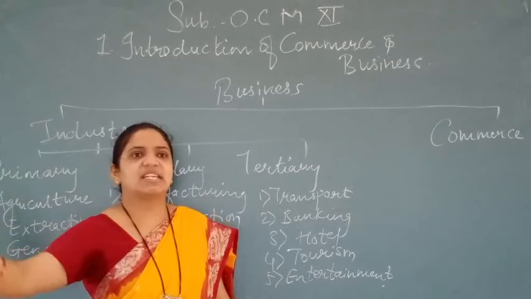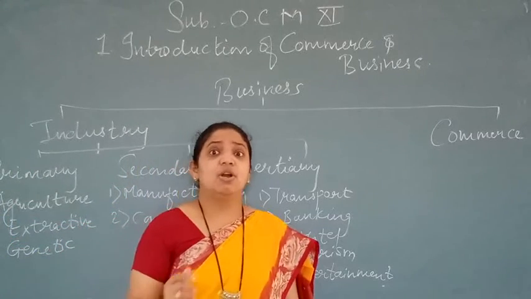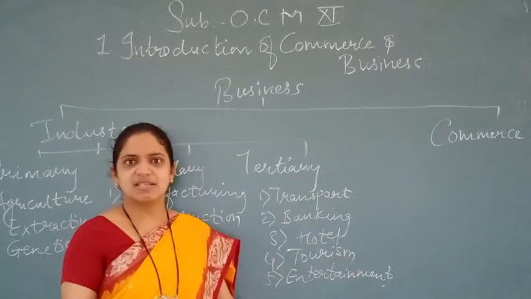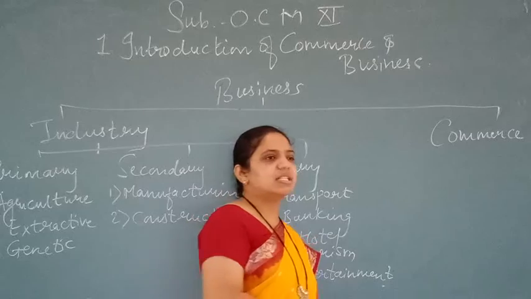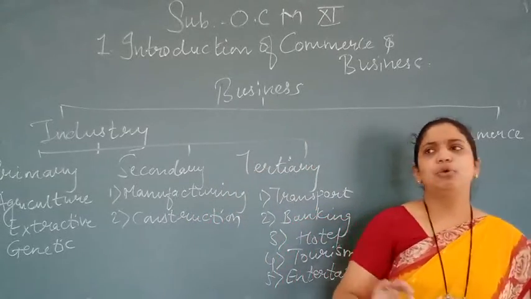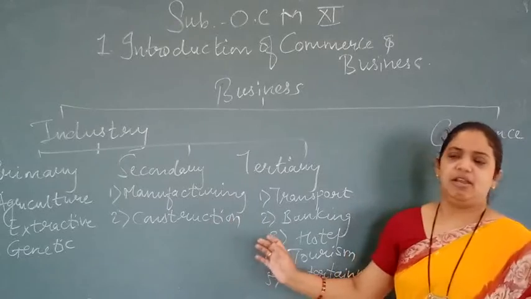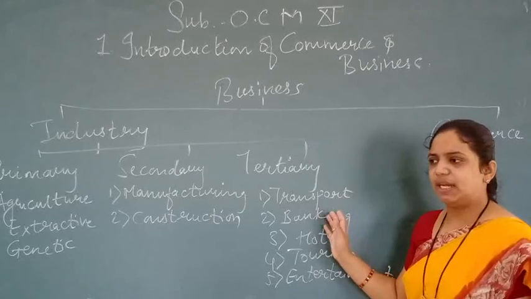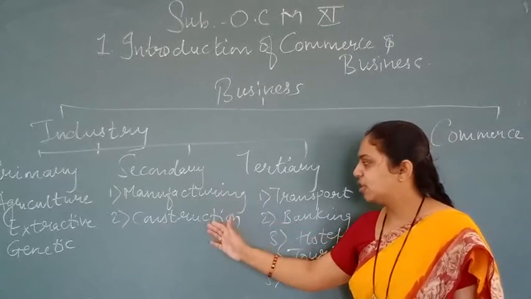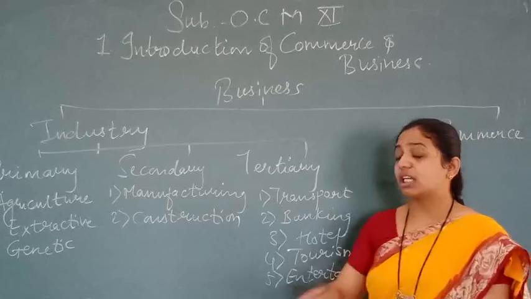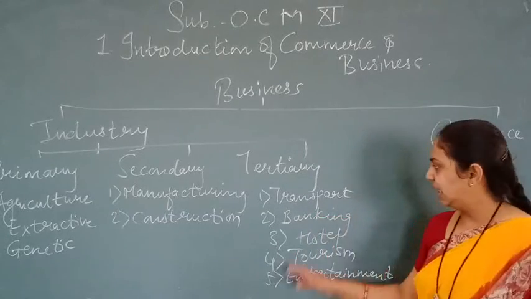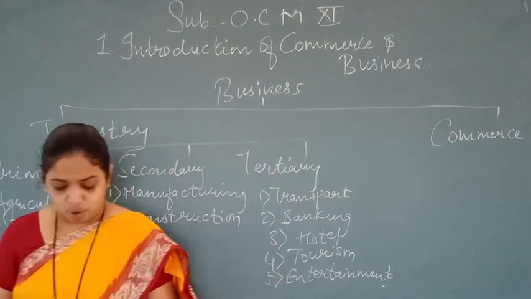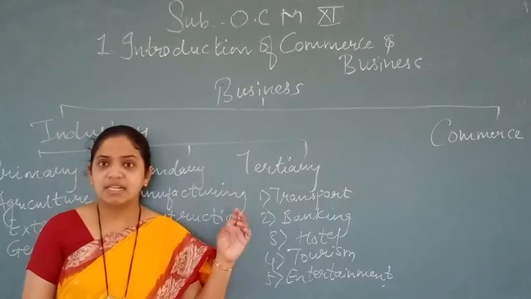Then you are going to visit various places, like industries over there, as a form of tourism. You are going to have enjoyment, entertainment, everything is there. So tertiary industries are those industries which give full support to primary as well as secondary. For primary also, for extracting, generating, agriculture, you need transportation, you need banking. For manufacturing and construction, transportation and banking are the utmost point. Transportation and banking are in the traditional part, but in modern times you need hotel industries, you need various types of tourism.